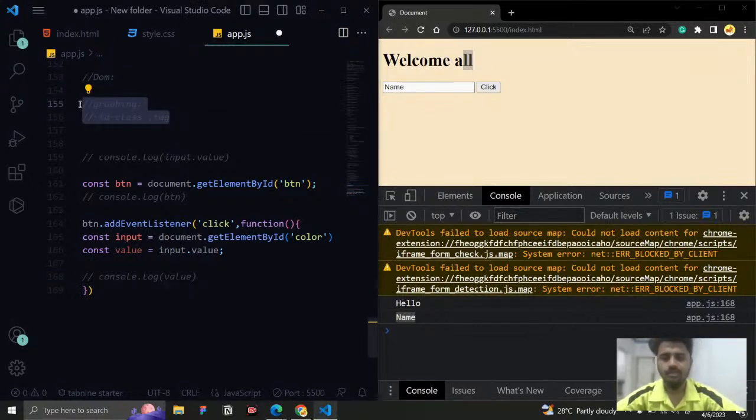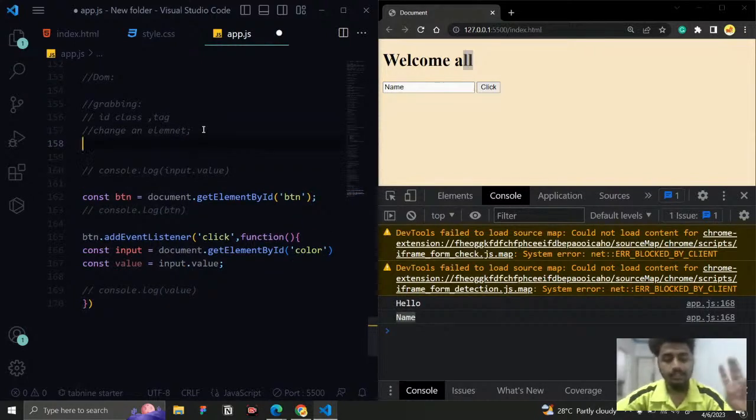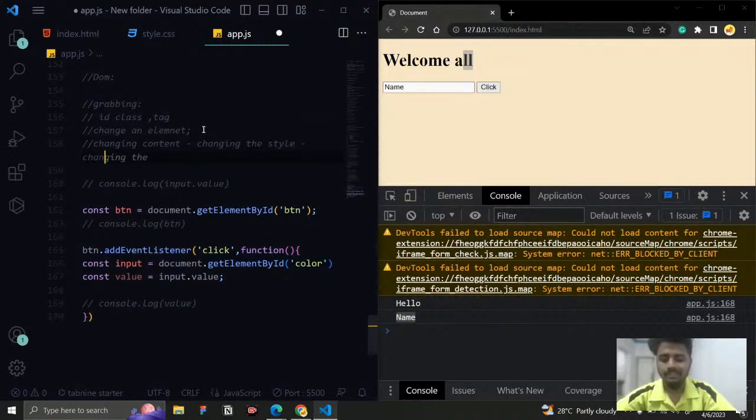So till now in DOM operations, we only discussed how to grab an element and also how to add an event listener, right? Here we are going to see how to change an element. For changing an element, there are three things. One is changing the content, second is changing the style, and third is changing the attributes. There are three things: content, style, and attributes.